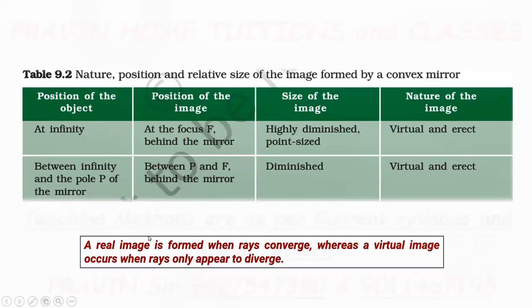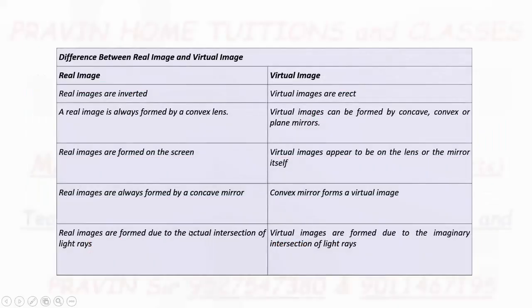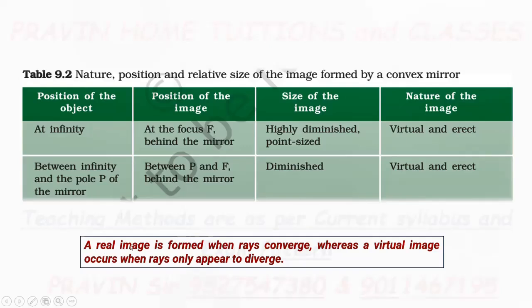Now, the most important thing: a real image is formed when rays converge, whereas a virtual image occurs when rays only appear to diverge.